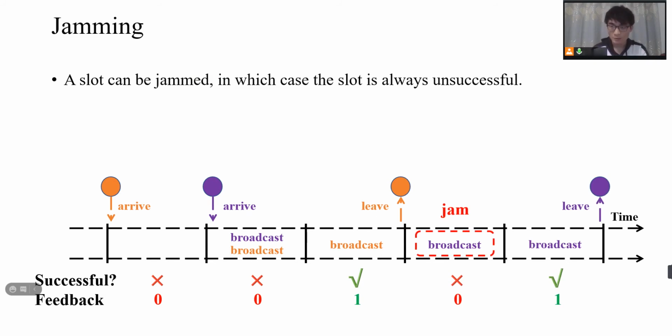In our work, we also consider jamming. In the real world, jamming is like corruption in a communication channel. The channel may be corrupted at some times, which means that at this time, no transmission in this channel will be successful. So if a slot is jammed, then the slot is always considered unsuccessful, even if exactly one node is broadcasting in this slot, and the feedback will be 0.